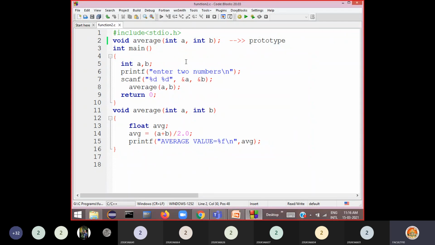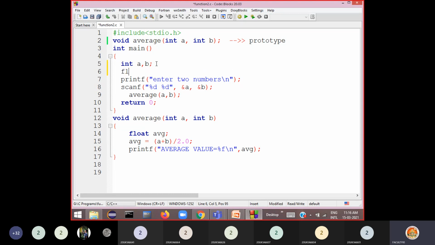Now same example we can take here. Just see here, two numbers. Now I have to calculate average. I do not know how to calculate average. What I do, I take help of a specialized function, average a comma b. It calculates average. This function takes the two numbers as arguments, calculates and returns that average value. When it is returned, you can catch that average value in a variable like this.